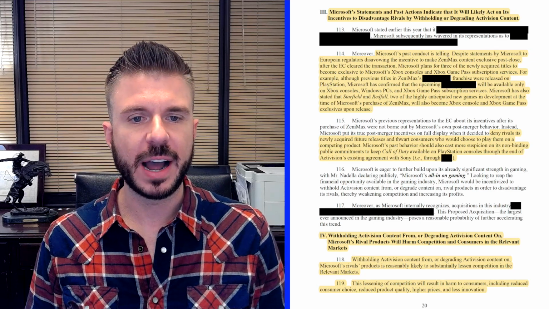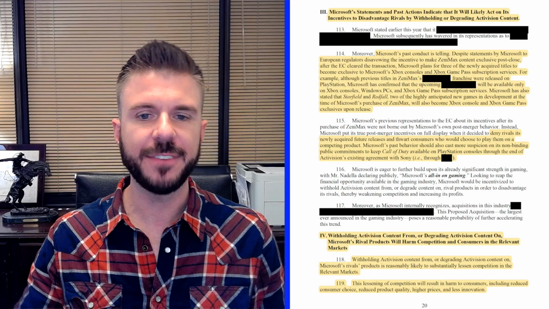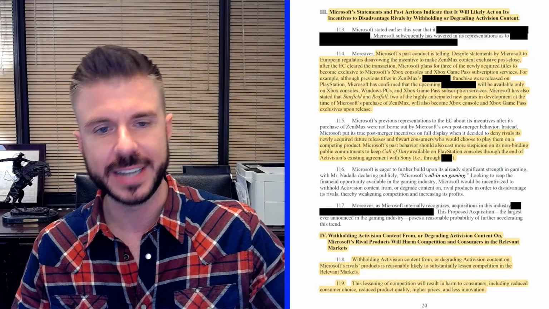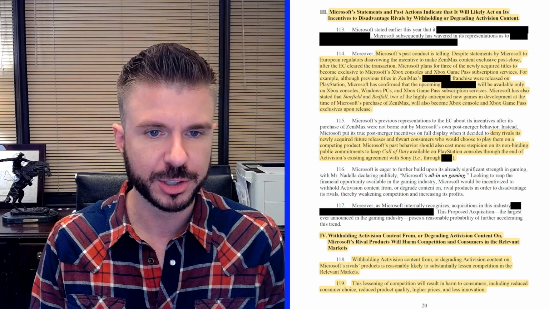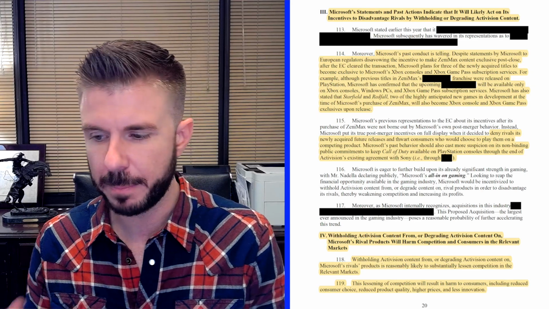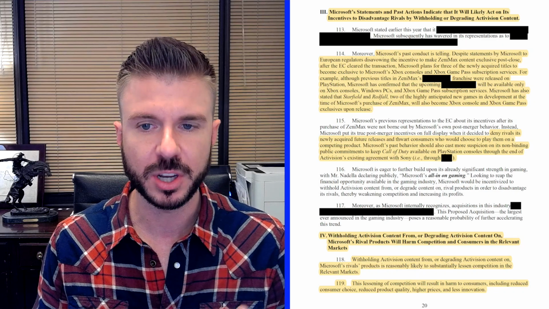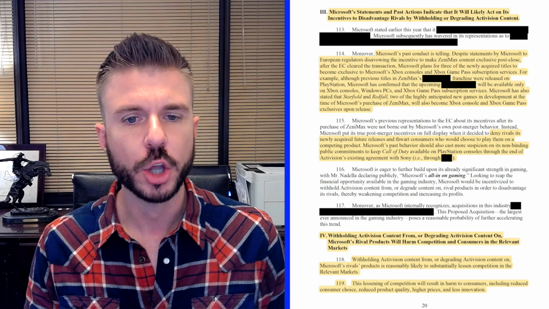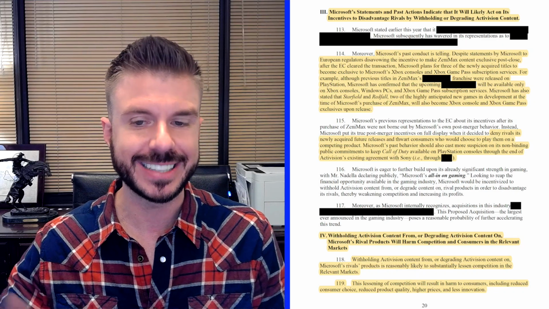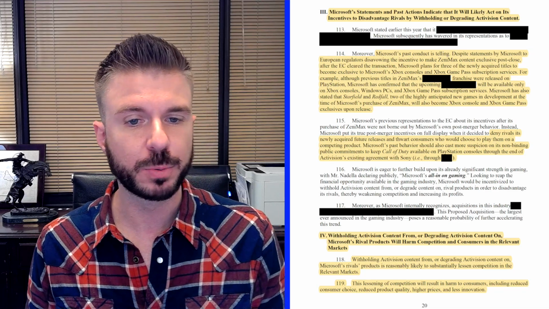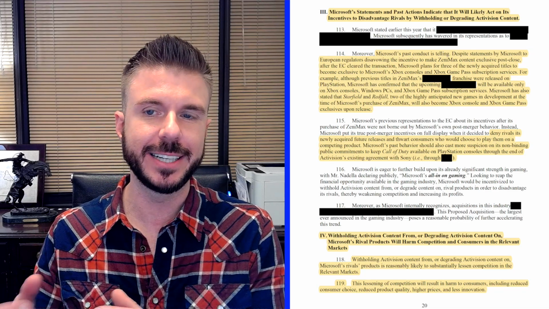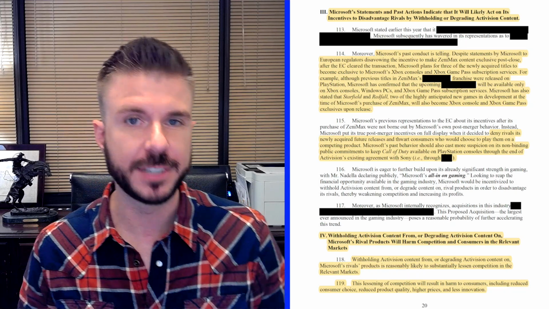Then moving on to paragraphs 114 and 115, the FTC warns that Microsoft will do the same thing with the Call of Duty games. That being said, Microsoft has publicly said that it is committed to keeping the Call of Duty games available on the PlayStation consoles through the end of Activision's existing contract with Sony, but the expiration date of that contract is redacted in the public version of the FTC's complaint.